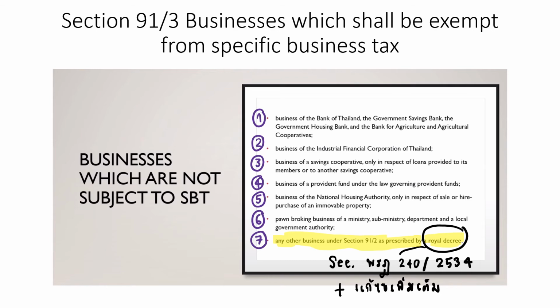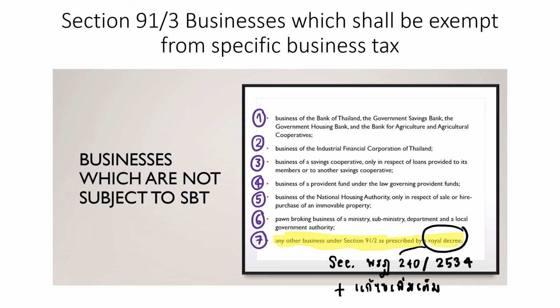So you may notice that these businesses should actually pay specific business tax under section 91/2, but because they are operated by the government or government authority, the law exempts specific business tax for them. For example, we learned from section 91/2 that the sale of immovable property is subject to SBT.